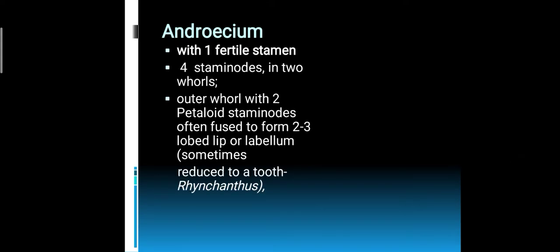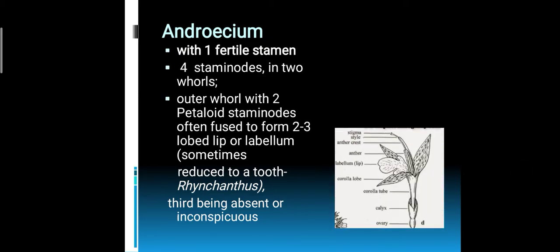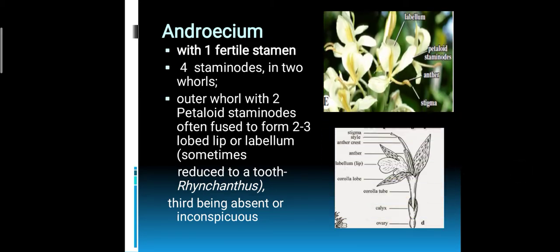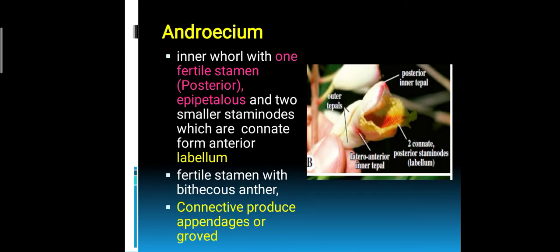It is also fused to form a lobed labellum. Now see, the third petal staminode is absent. Two are modified into petaloid staminodes and the third one is absent. Look into the picture, you can see the staminodes. Next is the inner whorl. The inner whorl has one fertile stamen, the posterior one, and 2 smaller staminodes. The staminodes are fused with the labellum. The fertile stamen has a bithecous anther.